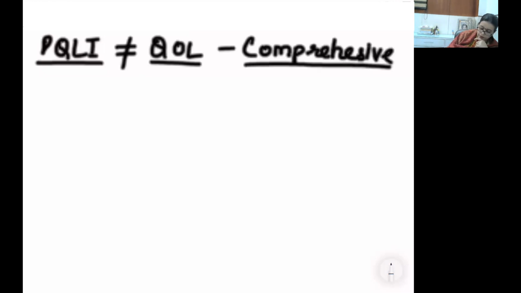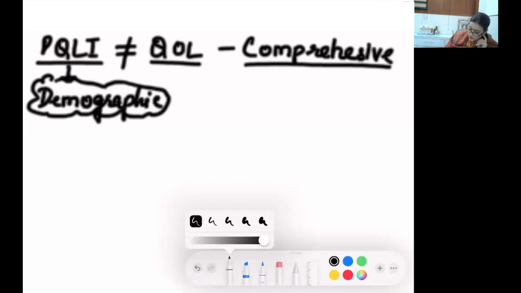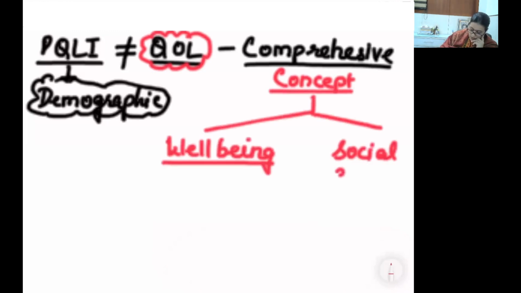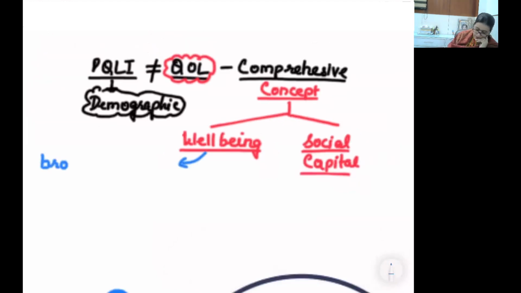I'm zooming up here. Physical quality of life index is not equal to quality of life, as quality of life is a more comprehensive measure, and physical quality of life index is essentially a demographic index. If you have agreed, please raise your hand. Shabash. In order to make sense of this, quality of life is a more comprehensive concept, as it marks its association with both well-being and social capital. Well-being makes a broad concept.